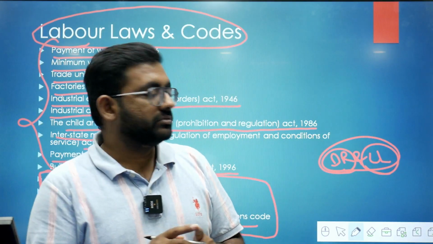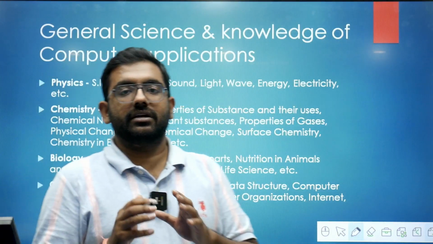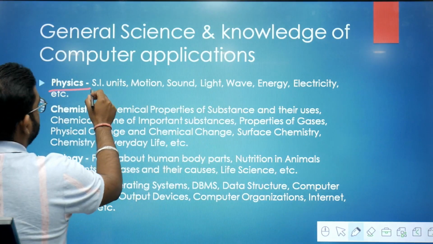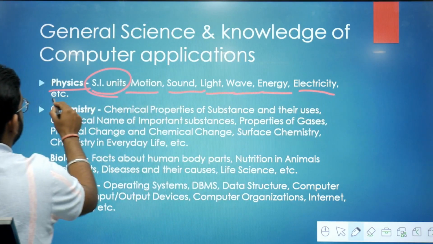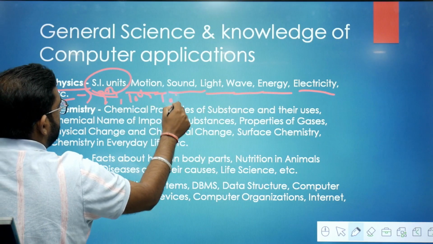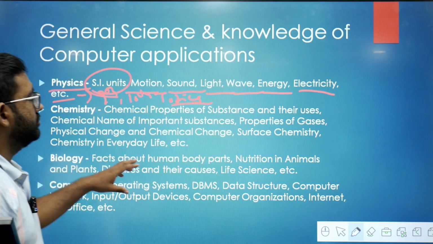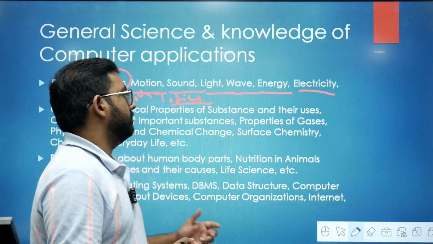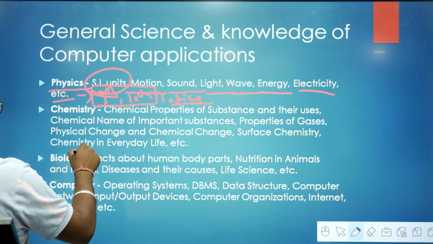Now I will point out the subtopics which you have to do for the general science and computer applications. For the general science, first of all, physics. You should know about the SI units, motion, sound, light, wave, energy, electricity. These are only ninth class and 10th class topics you should know. You don't need to go deep into these topics. You just have to have a broader understanding about these topics. Ninth up to 10th level, I will say this will suffice for this examination.